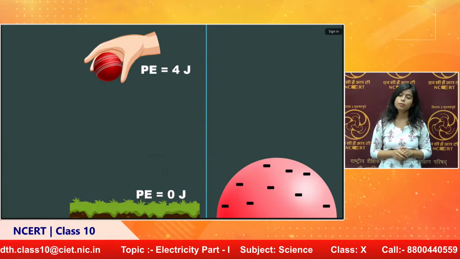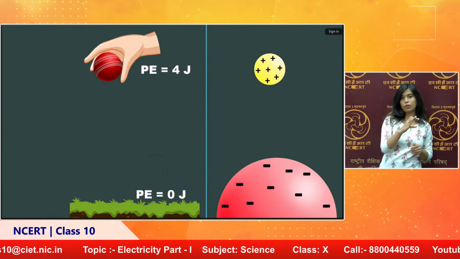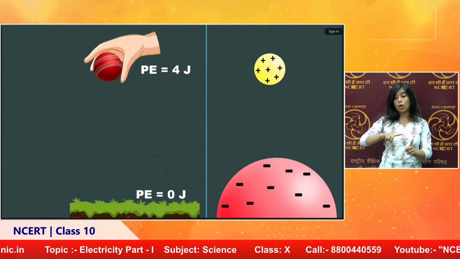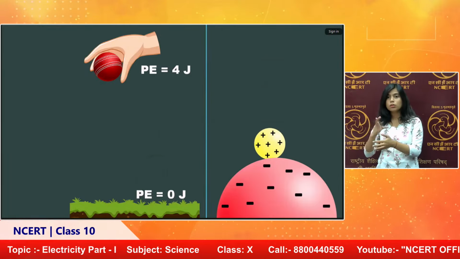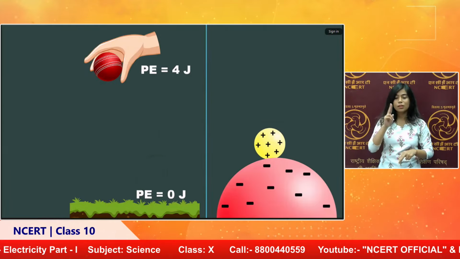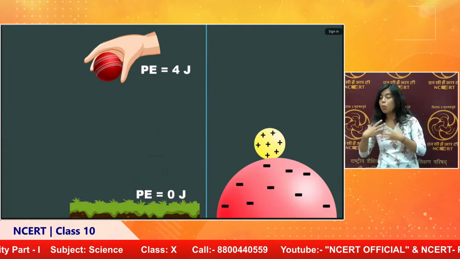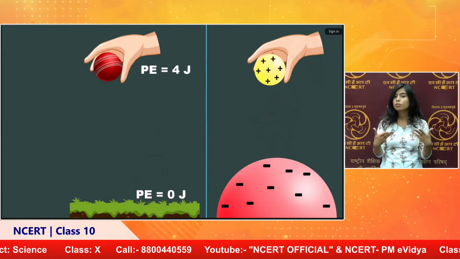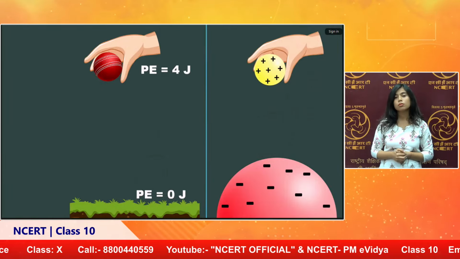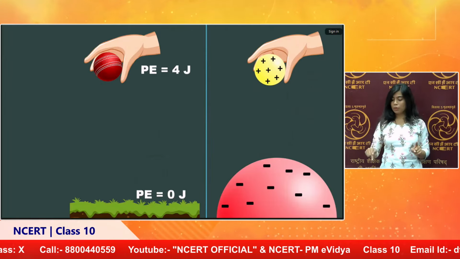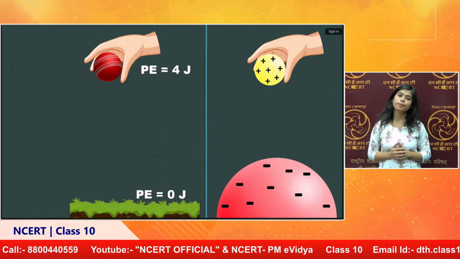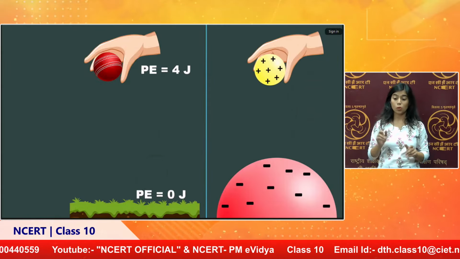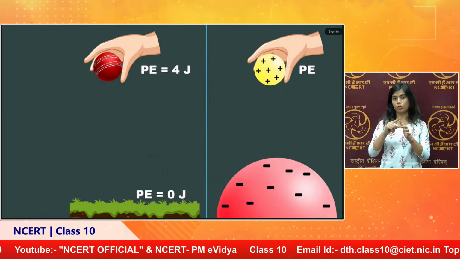Consider this point is negatively charged. If I bring some positive charge near to it, it will attract. In order to keep this positive charge inside that electric field, I have to do some work. If I do some work, then only I can keep it at that particular point, otherwise it will attract. So that work done is stored as potential energy. Here it is stored as potential energy.